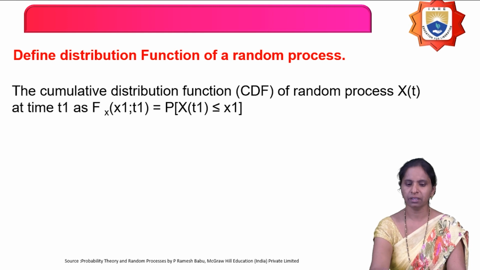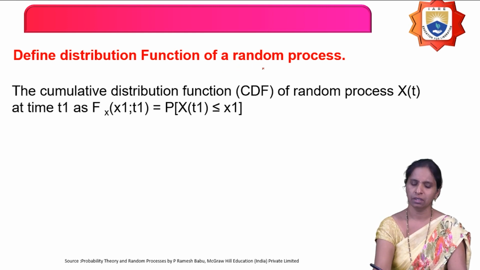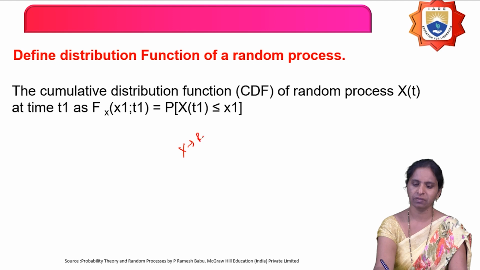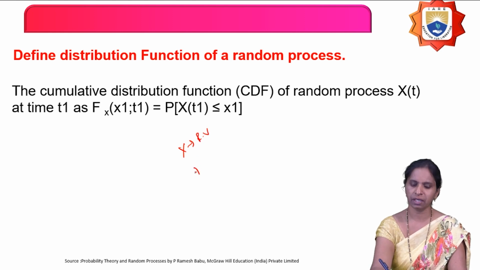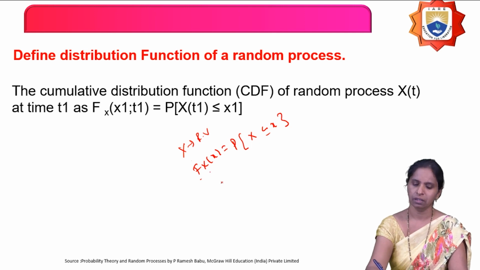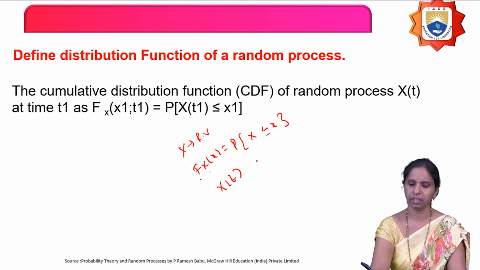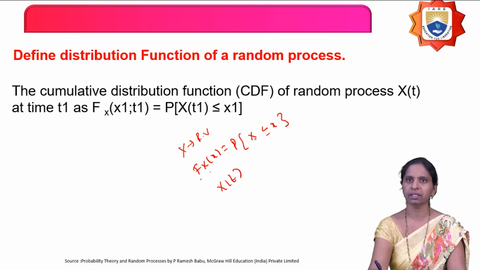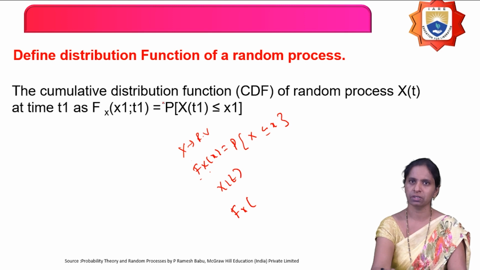Next, define the distribution function of a random process. So for example, if you take x as a random variable, what is the distribution function of that random variable? Fx of x is nothing but the probability that the random variable takes values up to small x. It is called the distribution function of the random variable x. Now if you take a random process x of t, how can you define the distribution function of the random process x of t? In order to define the distribution function, you have to keep the time constant.